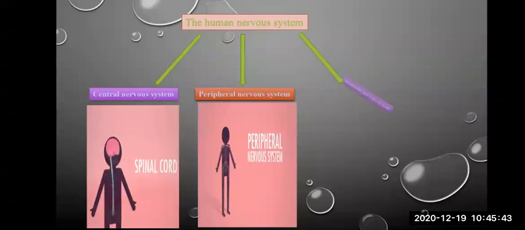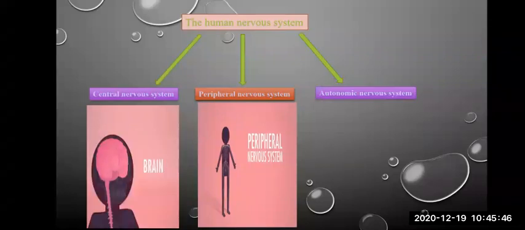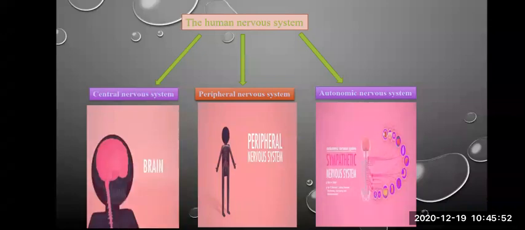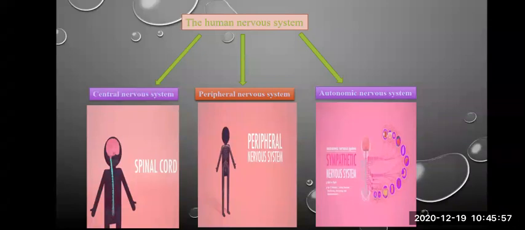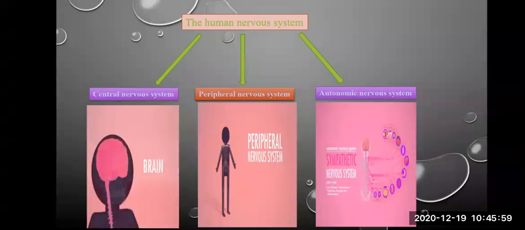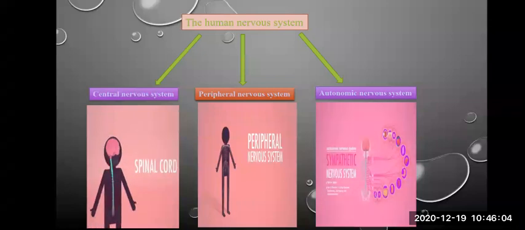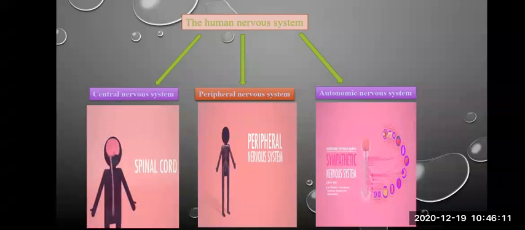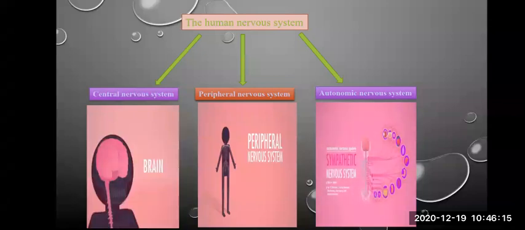The third is known as the autonomic nervous system. Again, these are made up of nodes that are known as ganglia. These ganglia are present over the spinal cord near the vertebral column, and the nerves arise from it. These nerves cover the internal organs. It is of two types, sympathetic and parasympathetic nervous system. Let us study this in detail.